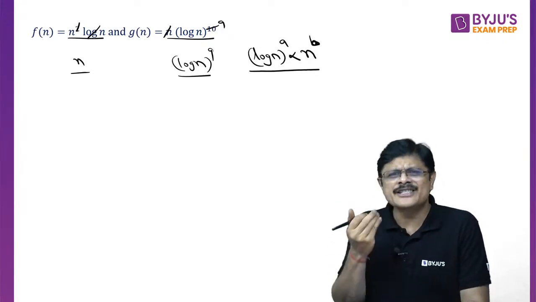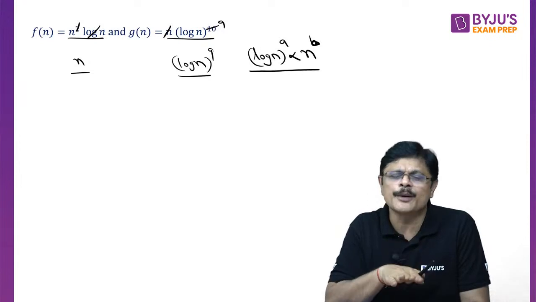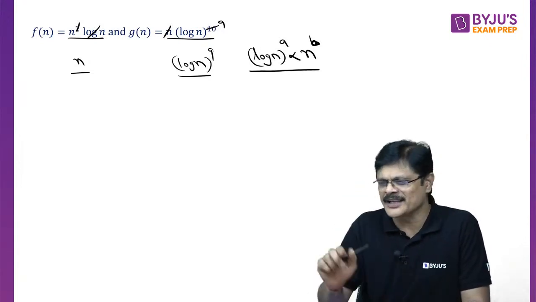Okay. So when it is not mentioned, you can take the default in computer science, especially when you are talking about algorithms. The default base you can take as 2, my dear friends. There is nothing wrong.